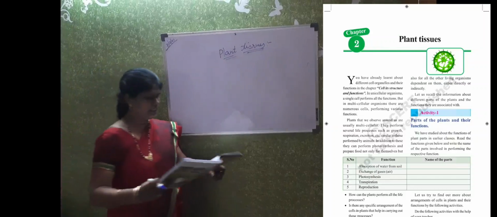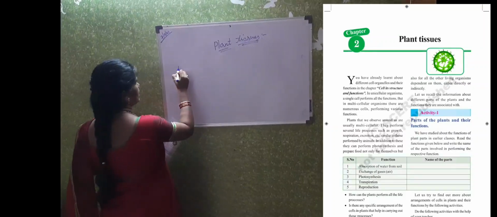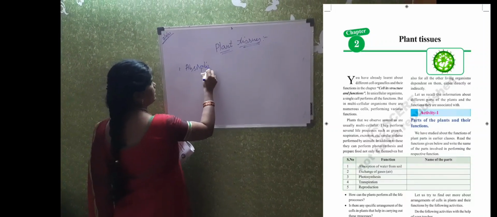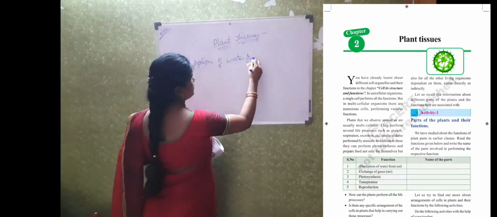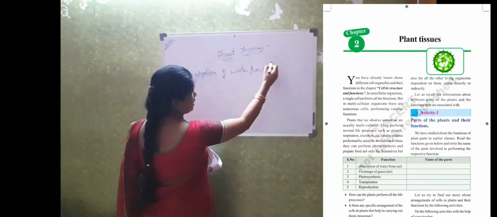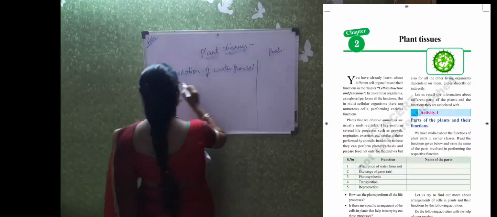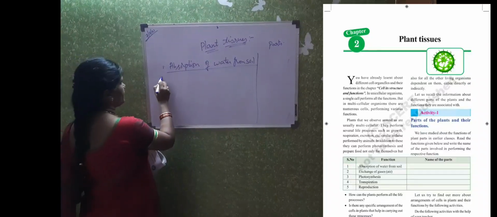For the absorption of water from soil, there you have to write which part of the plant is carrying out this function.